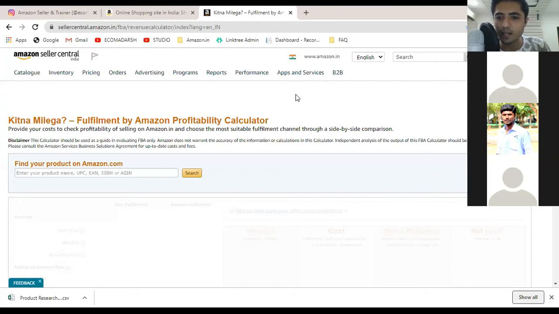Okay, is it a good idea to order from China seeing the current conditions? Now see, being an Indian, I will ask you guys to not order from China right now. But if you are asking me as a technical question, if it is possible to order from China, then yes, it is possible. The procedure is a little strict nowadays, but it is possible to order products from China.